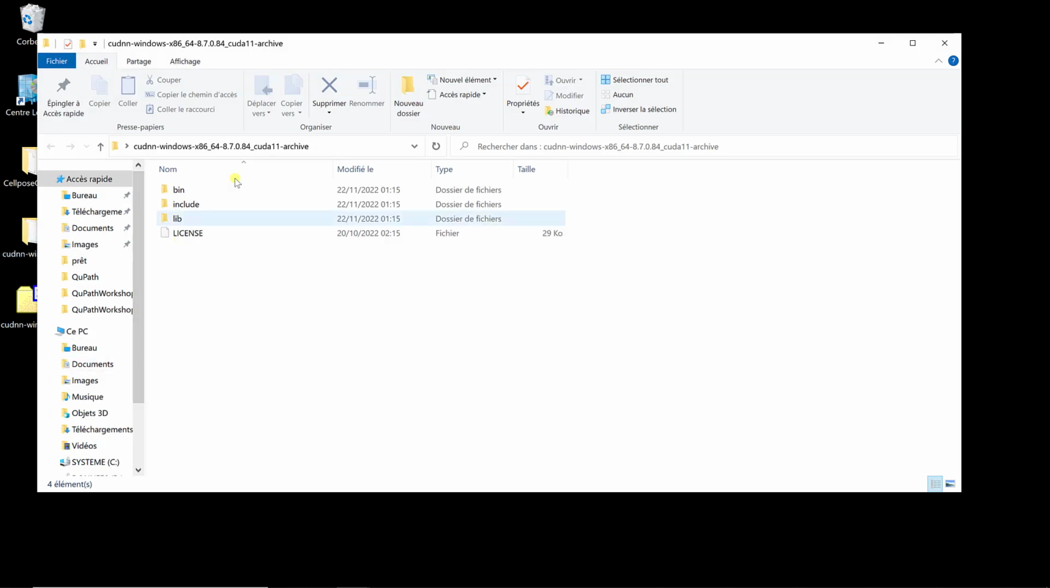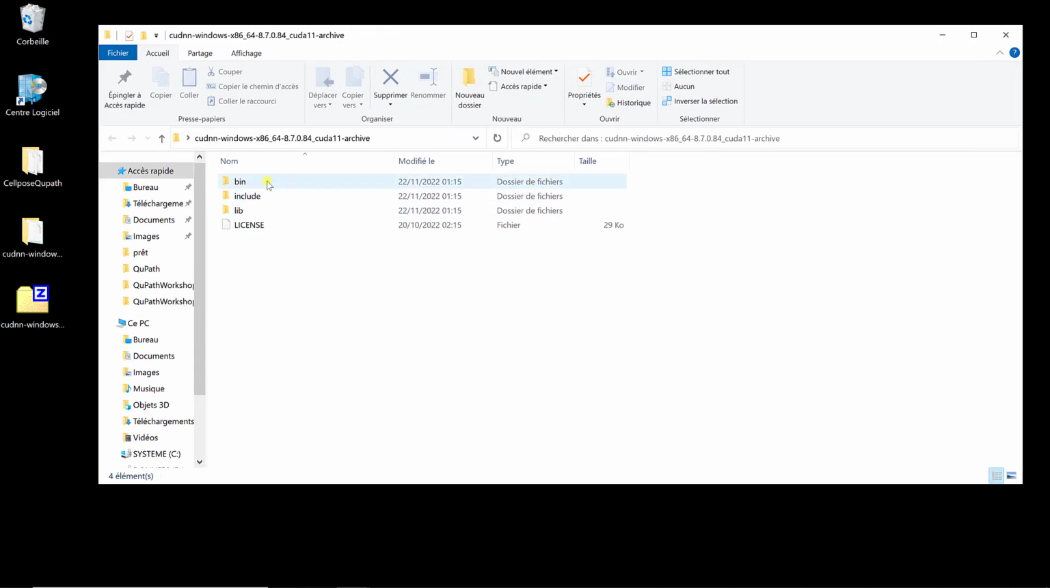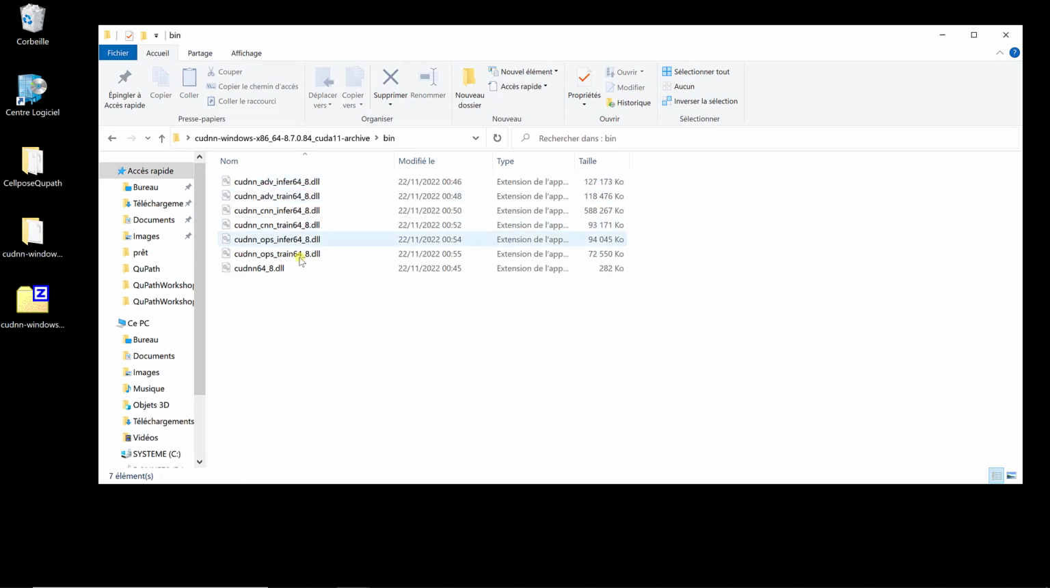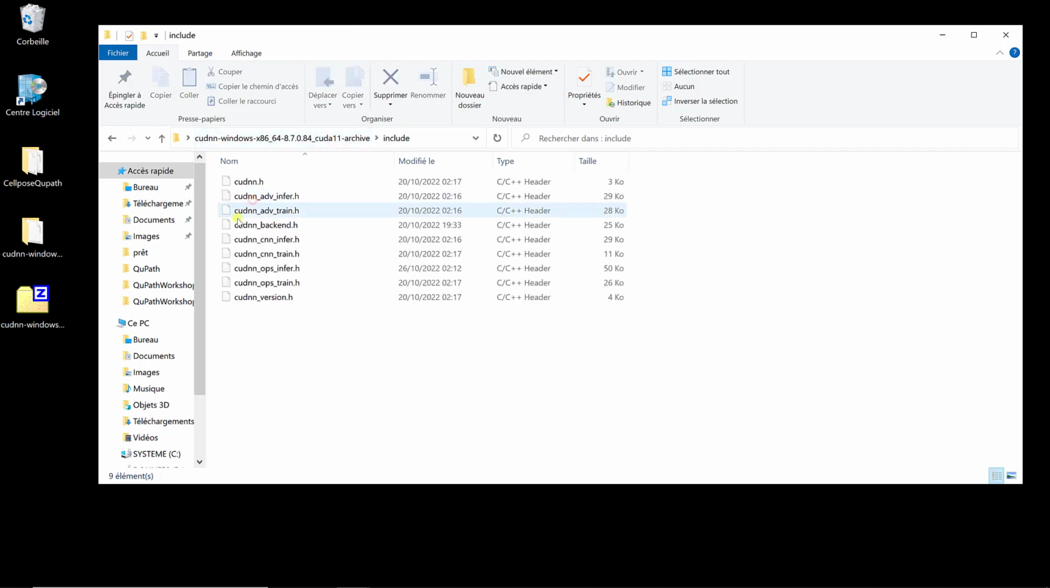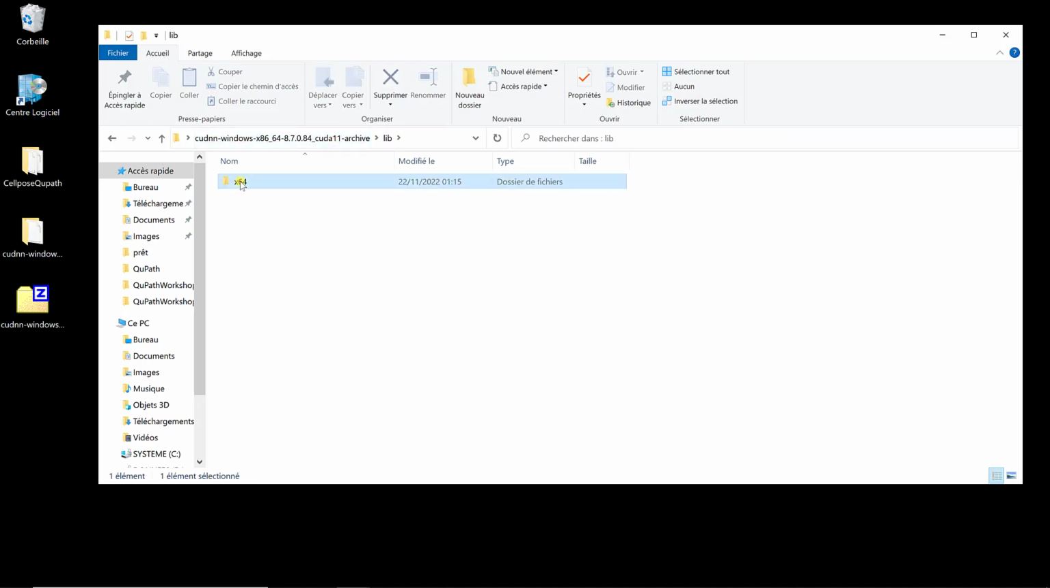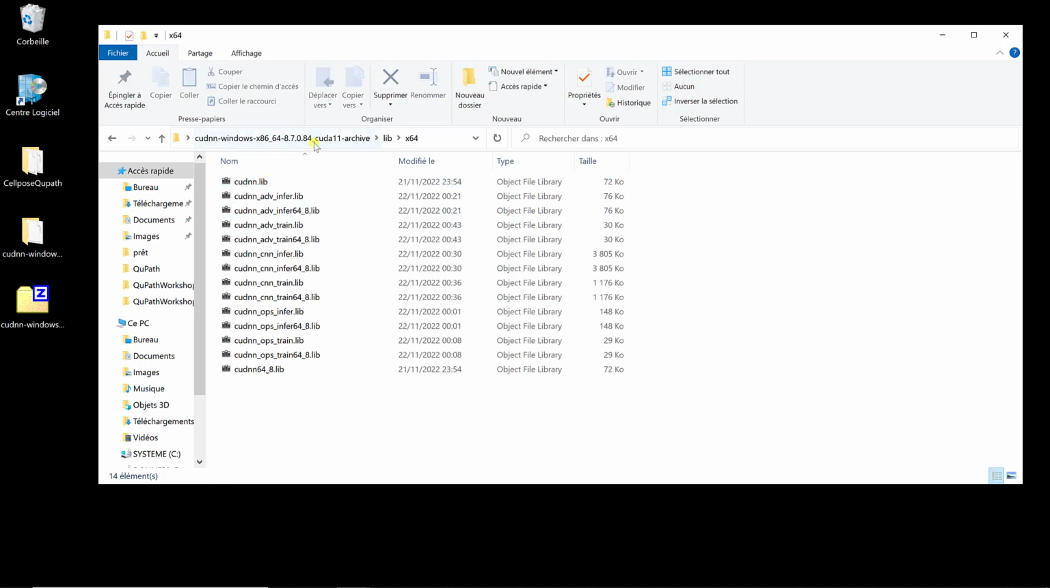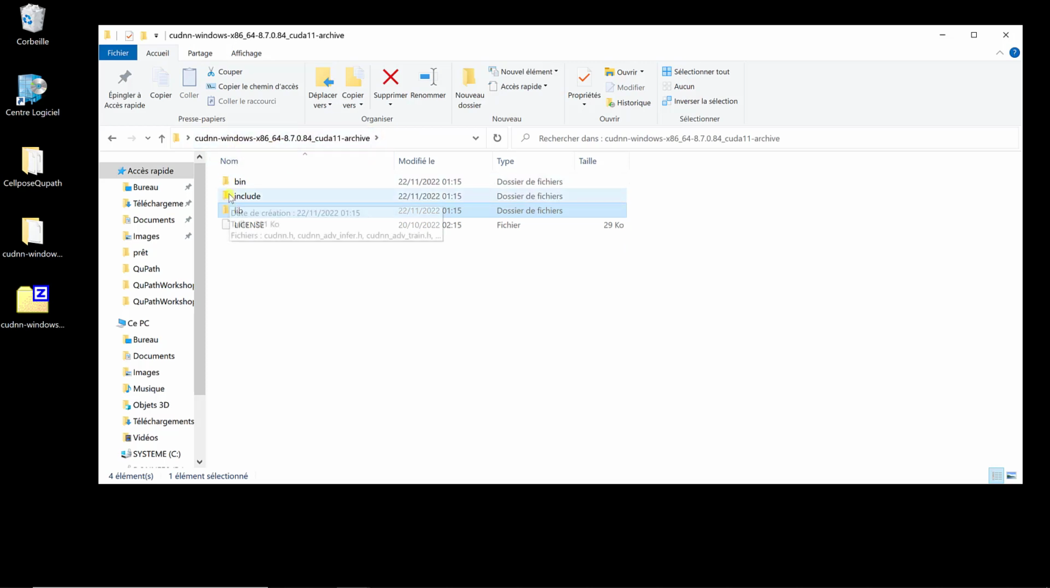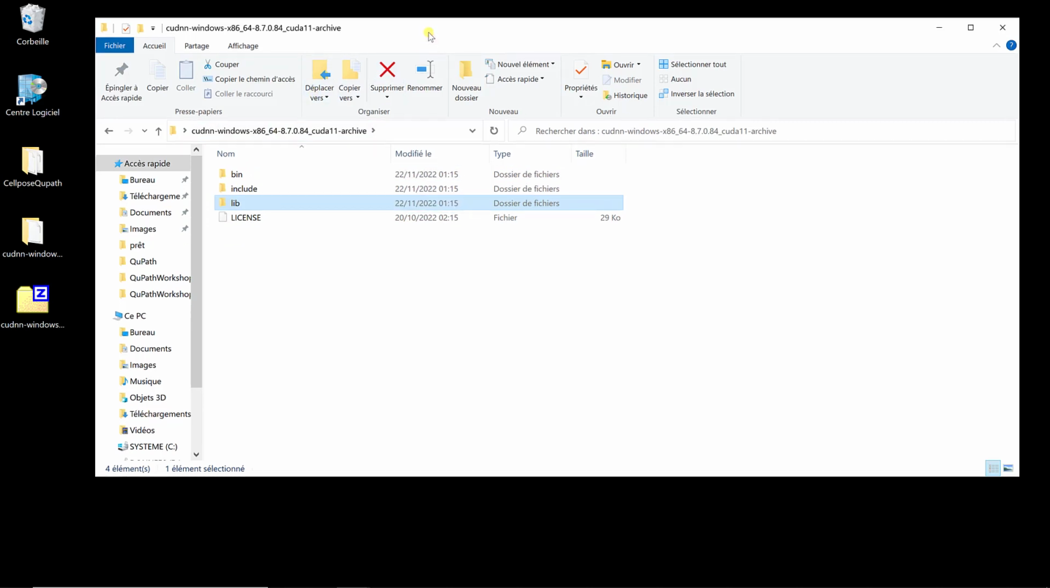And now, as you can see, it's only folders. You have a bin, an include, and a lib folder. If you go there, here you have the CUDA DLLs, the .h header files, and the lib here. So I need to copy these files into my CUDA toolkit folder.